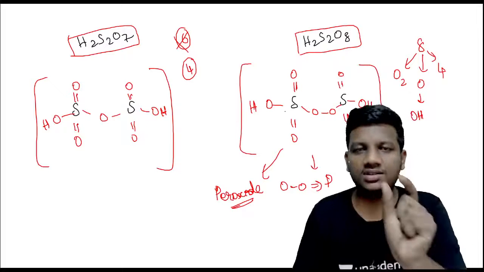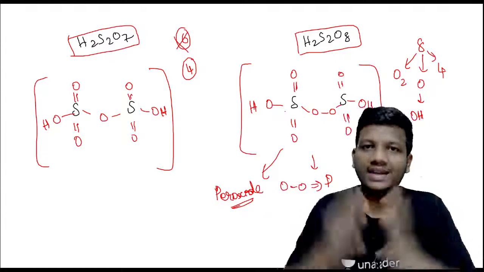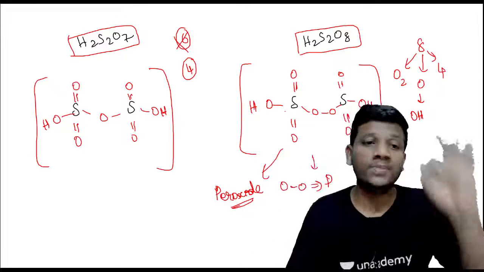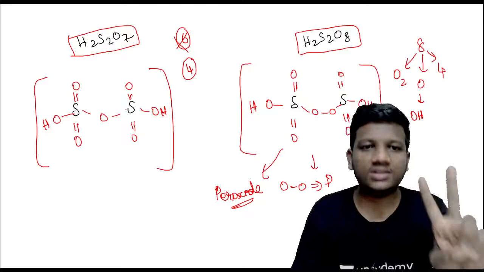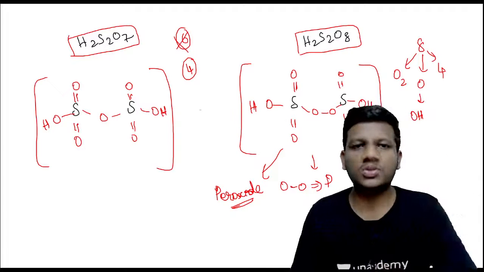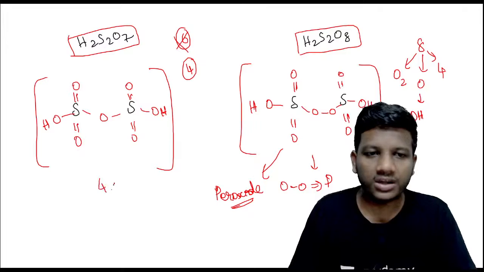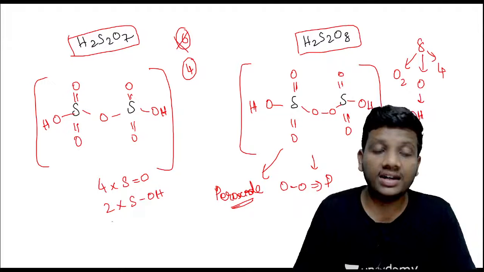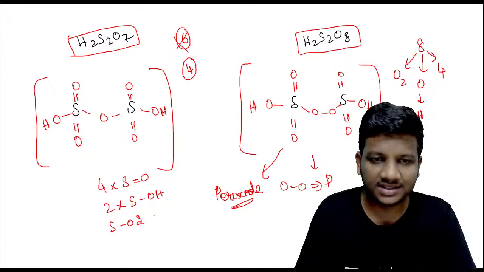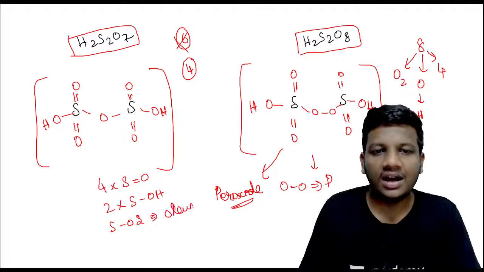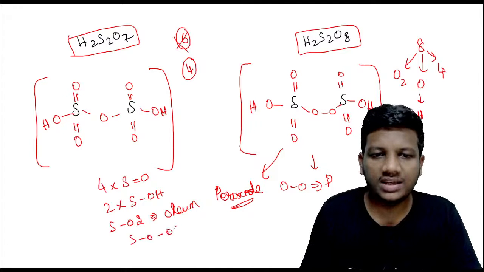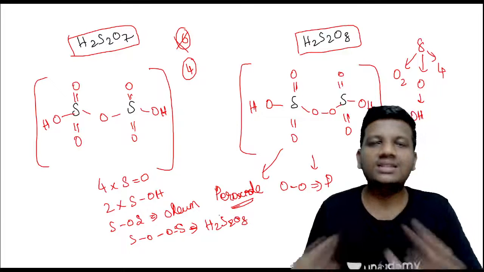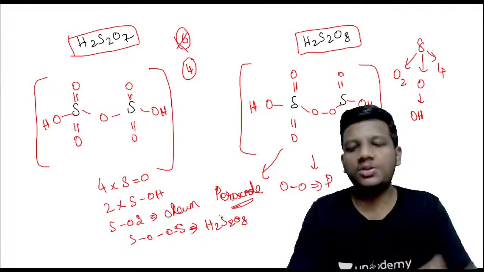Peroxide means we need 2 oxygens, no? Since the O is in excess in H2S2O8, which forms the peroxide, the structure will be like this. You have to remember we will be having 2 hydroxyl bonds, 2 S-OH bonds, and 4 S double bond O. So 4 into S double bond O, 2 into S-OH bond, and the S-O-S bond is present, and the S-O-O-S, that is the peroxide bond, will be present in H2S2O8. This is the final thing I want to tell you guys to remember in this question.